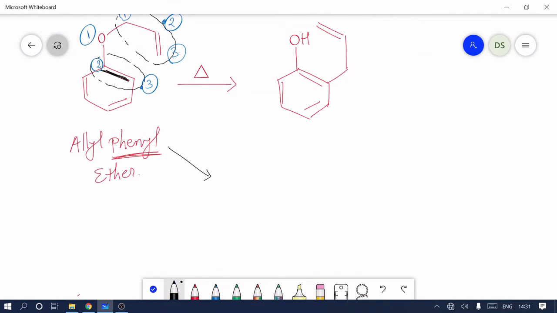Our first target is always to break the 1,1 bond. This bond breaks and converts into a double bond between 1 and 2. As the double bond is formed, the double bond between 2 and 3 shifts toward terminal carbon 3, and a new sigma bond forms between 3 and 3. The double bond between 2 and 3 now shifts toward between 1 and 2. So our product is like this.